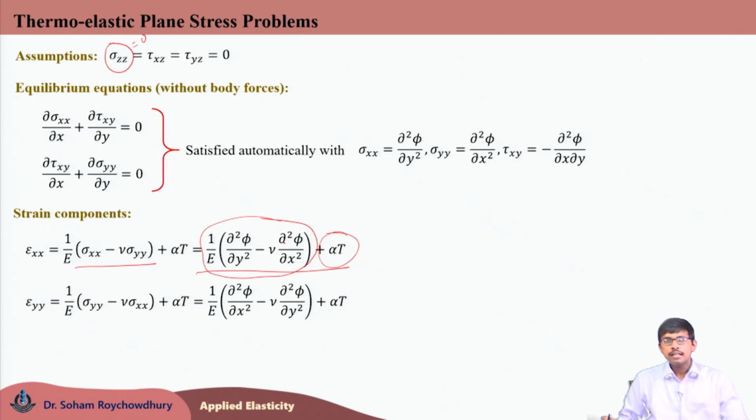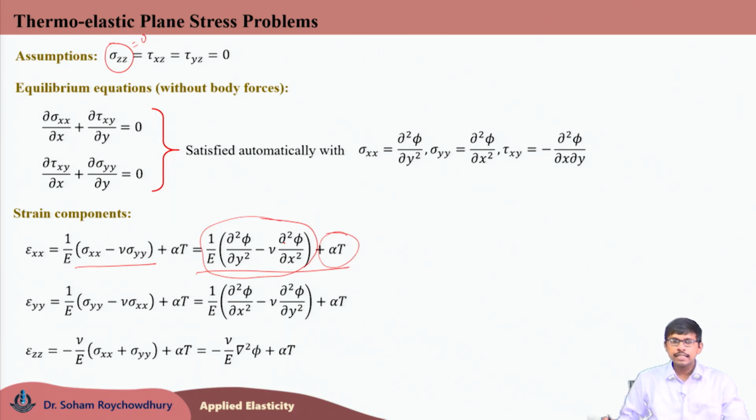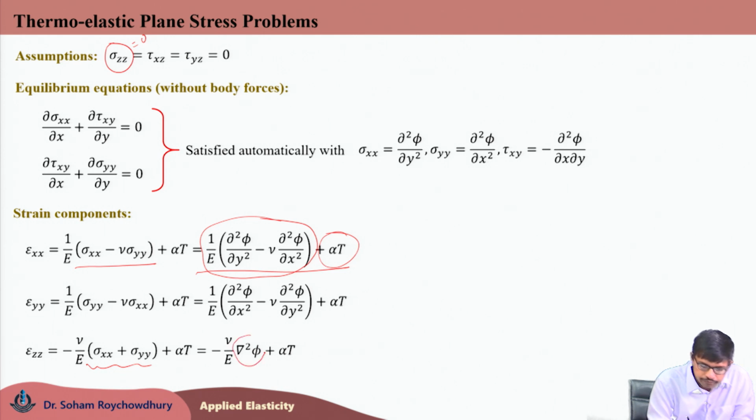Similarly, another normal strain in y direction, epsilon yy, can be written as 1 by E times del 2 phi del x2 minus nu times del 2 phi del y2 plus alpha T. And the third one, epsilon zz, the axial normal strain, can be written as minus nu by E times sigma xx plus sigma yy, plus alpha T. Replacing sigma xx and sigma yy as del 2 phi del y2 and del 2 phi del x2 respectively, these terms would give us the Laplacian of phi. So, epsilon zz would be minus nu by E Laplacian of phi plus alpha T.